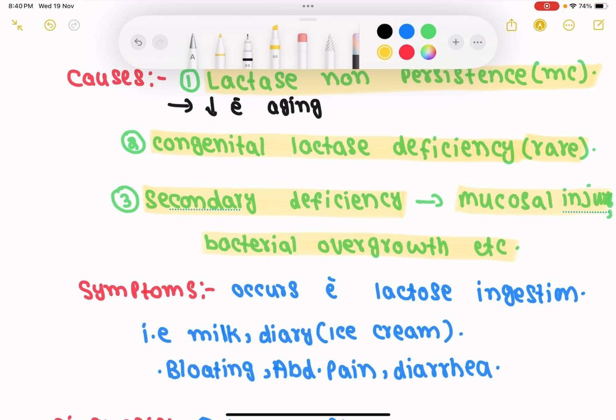Now we see the symptoms. What type of symptoms will occur in lactose deficiency? As we know that lactose is not digested, it causes an osmotic effect, and because of this it causes diarrhea, and it also causes bloating and abdominal pain, which are related symptoms. You should know that the symptoms occur when the patient with lactose intolerance ingests lactose containing products. That includes milk and dairy, for example ice cream.